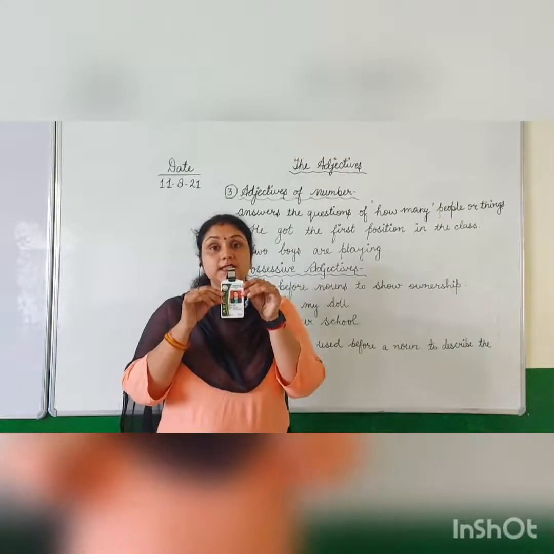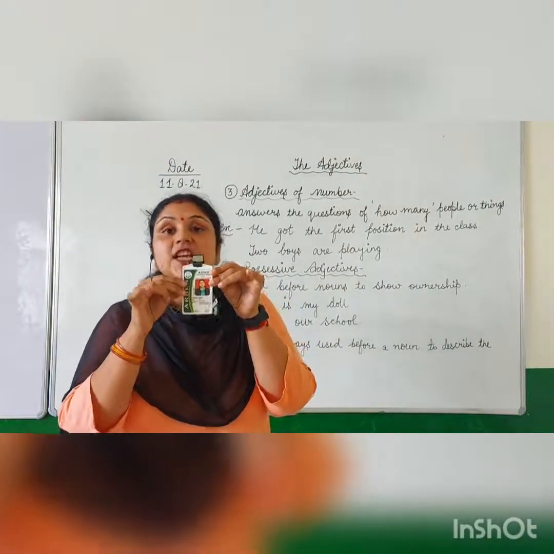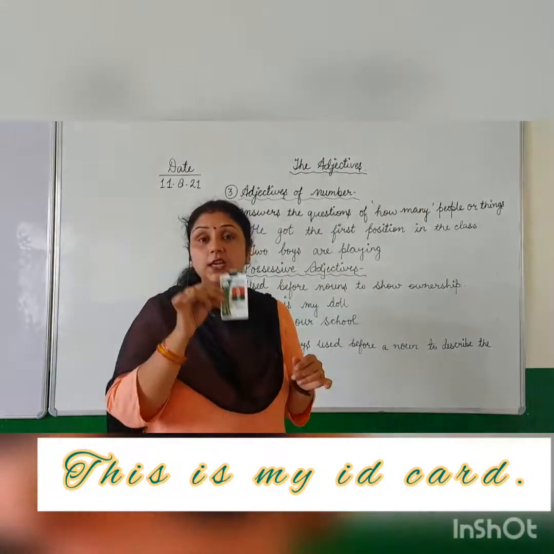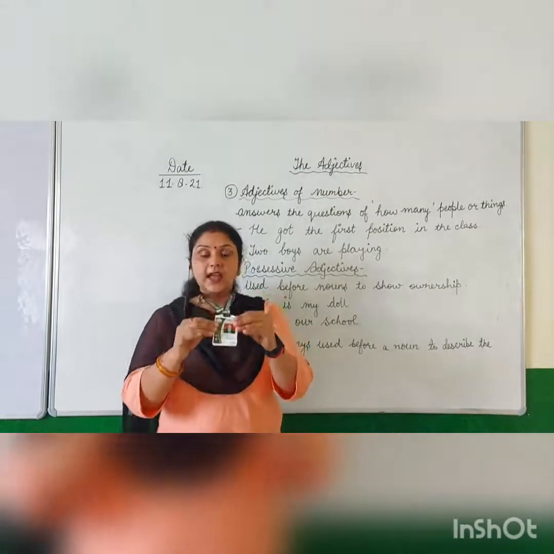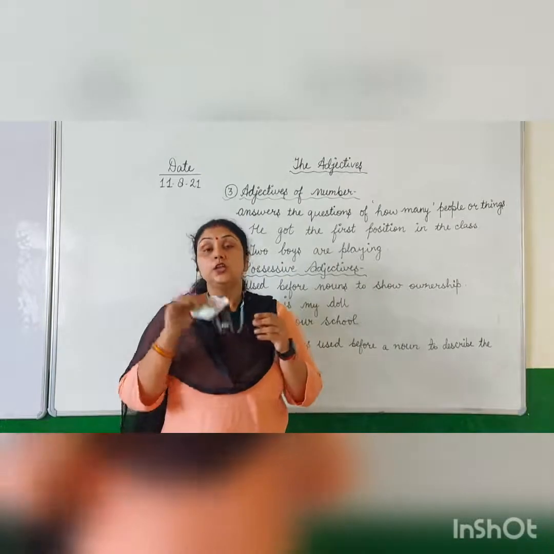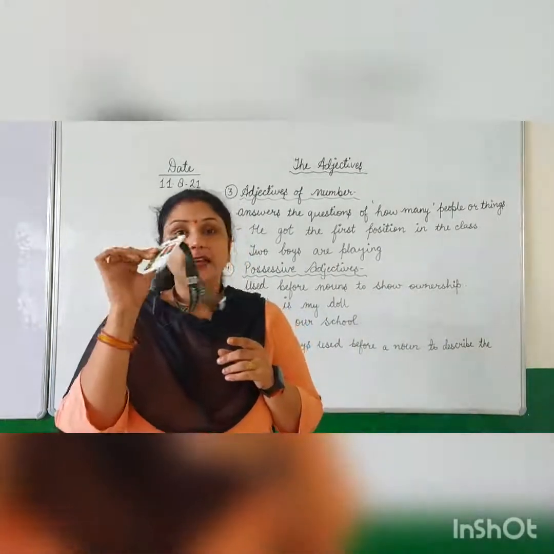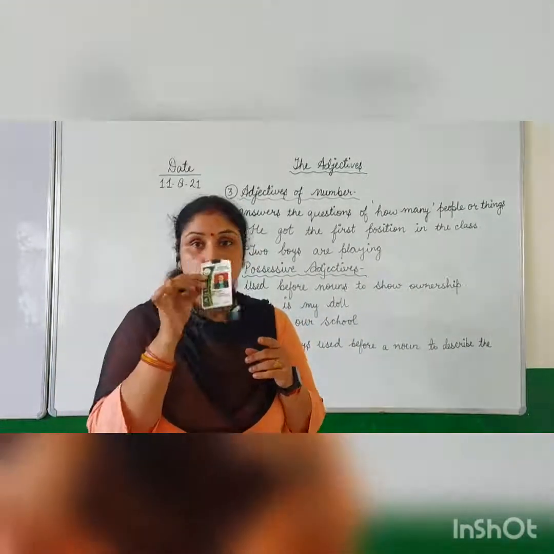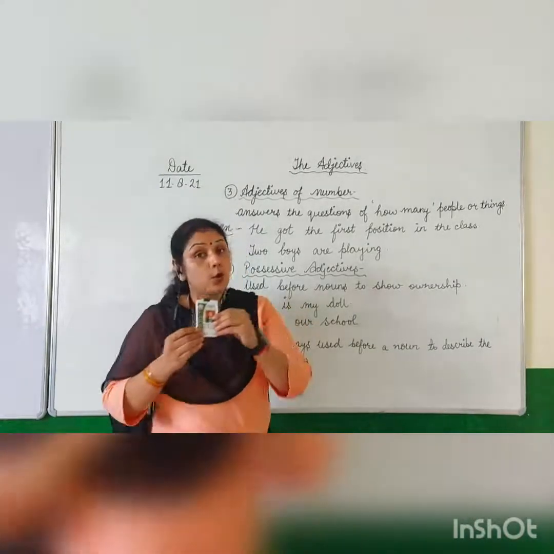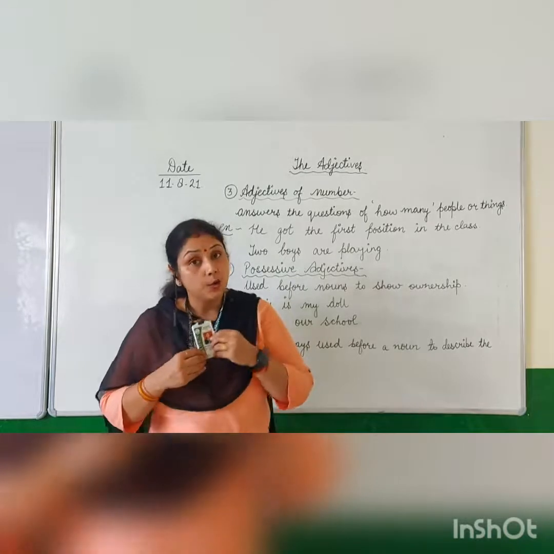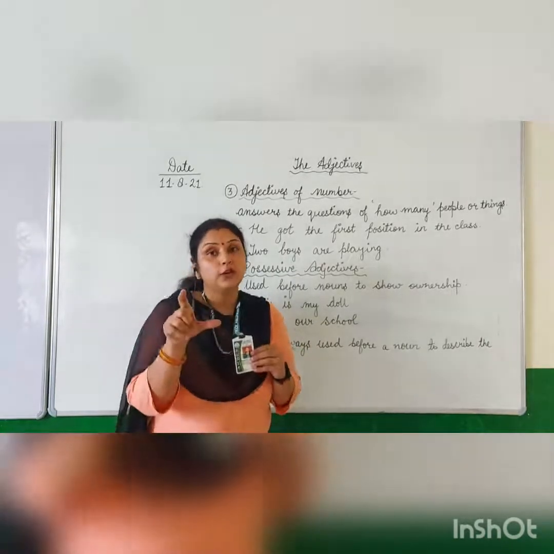Like this is my ID card. So this ID card belongs to me. किसका है? ये मेरा ID card है. So ID card is a noun. It is the name of a thing. ये वस्तु का नाम है और ये वस्तु किसको belong करती है? And it belongs to me. और ये किसकी है? मेरी है. So my